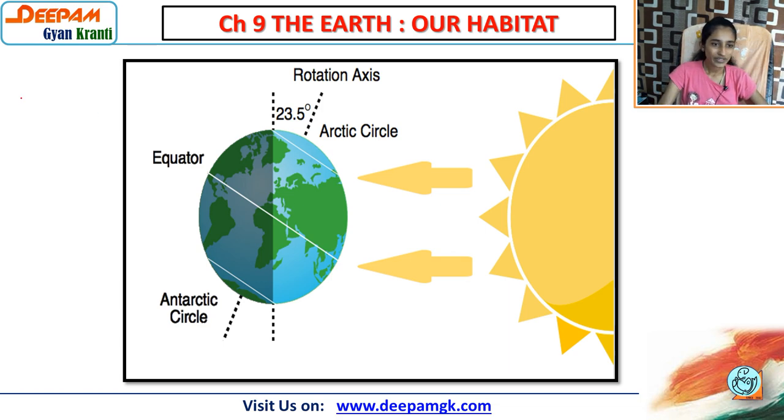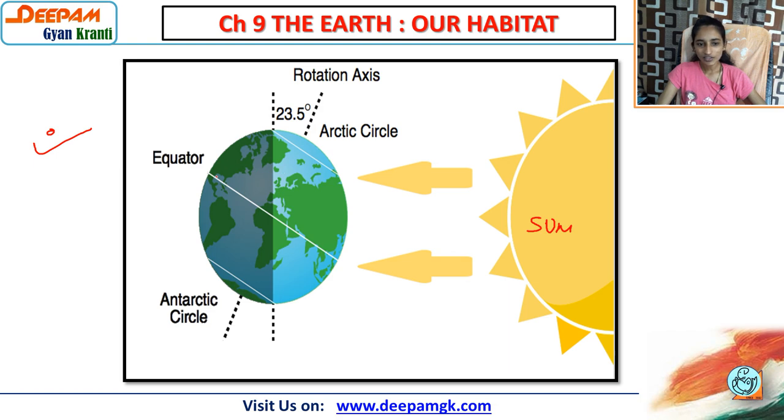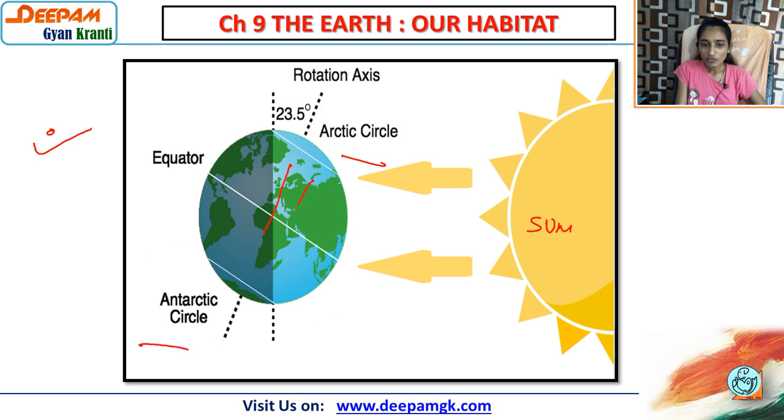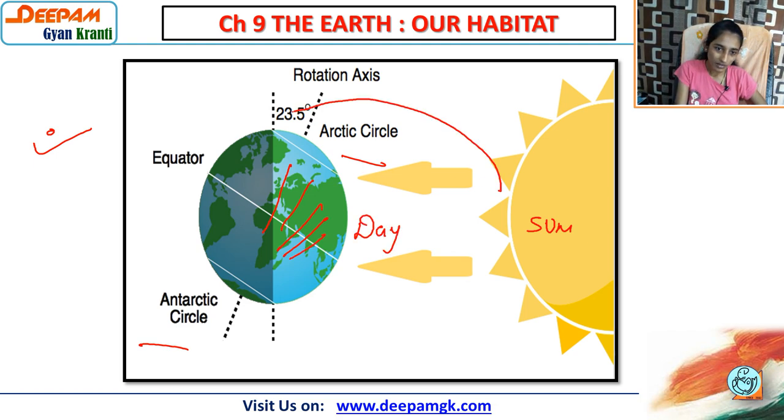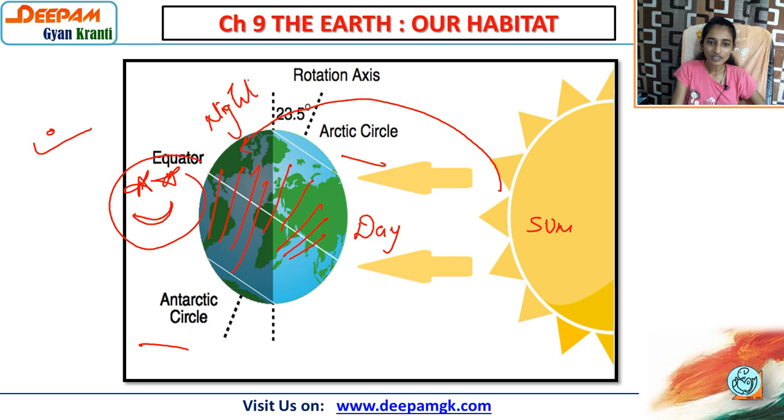First of all, here you have the diagram of day and night, and that is very important as far as your exam is concerned. Here we have the sun, and this one is our earth. Here it is the equator. Here we have the rotation axis, Arctic circle and Antarctic circle. The part which gets the sunlight has the day, and in this part it is not possible for the sunlight to reach; here we have stars, and I am drawing a moon for you. In this dark part we have the night, and in the illuminated part we have the day. So this diagram of day and night is important.